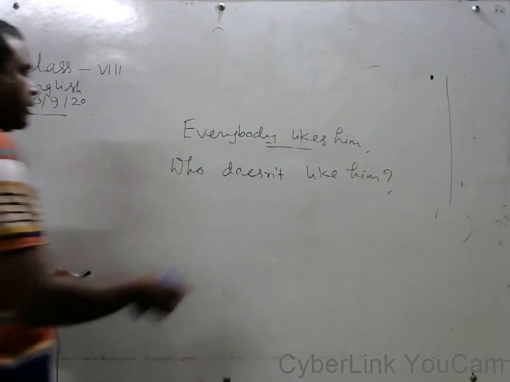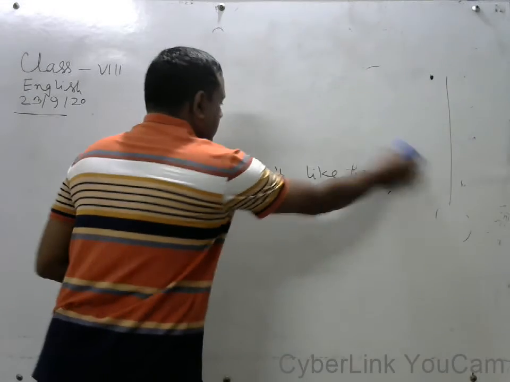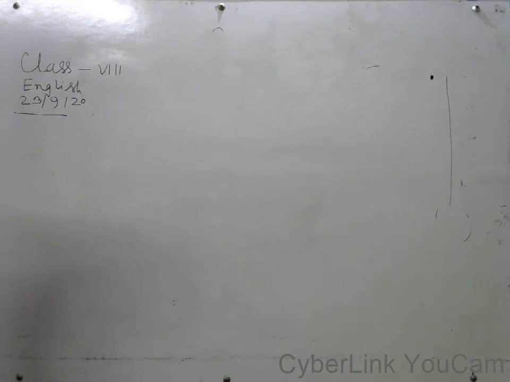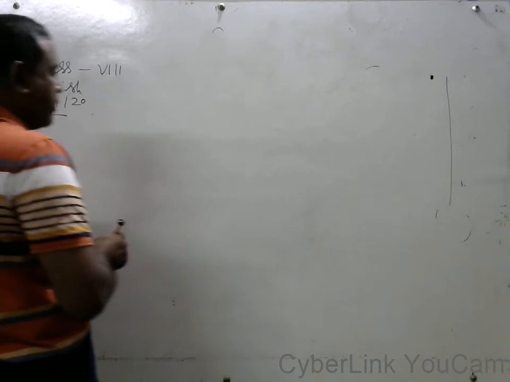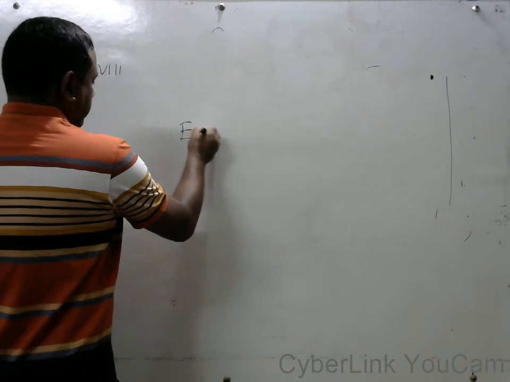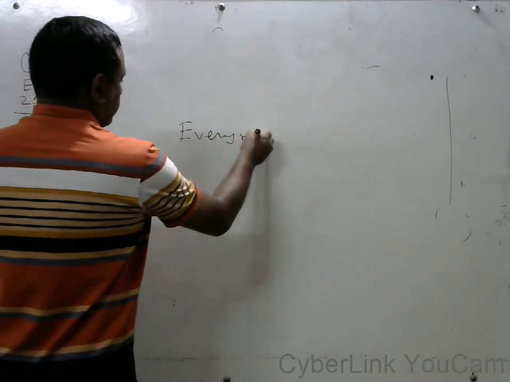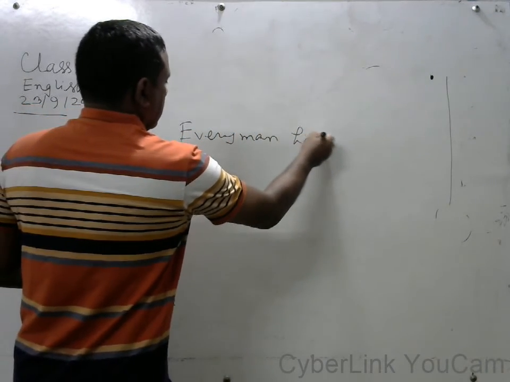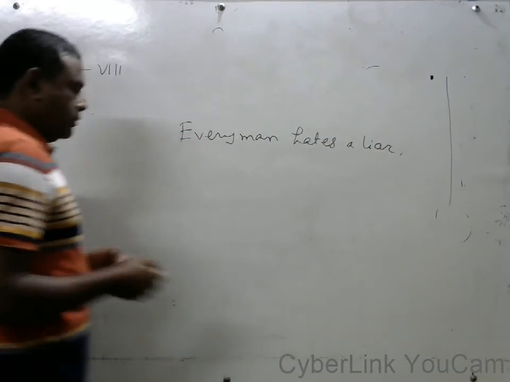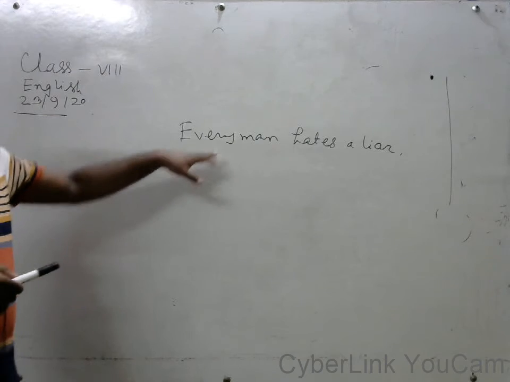My dear learners, if the sentence has a noun after "every," for example, "Every man has a lion."